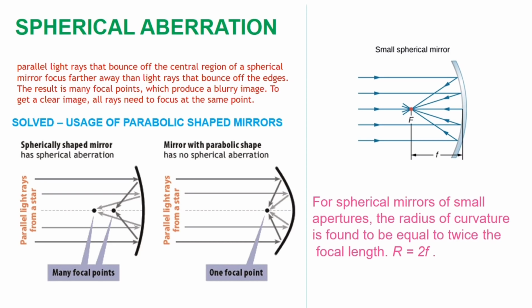For spherical mirrors of small apertures, the radius of curvature is found to be twice its focal length. That is, R is equal to 2f. Note down, guys, this is the first formula you are learning in this topic. R is equal to 2f.